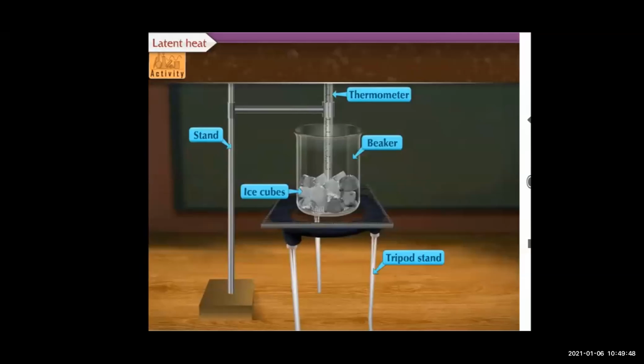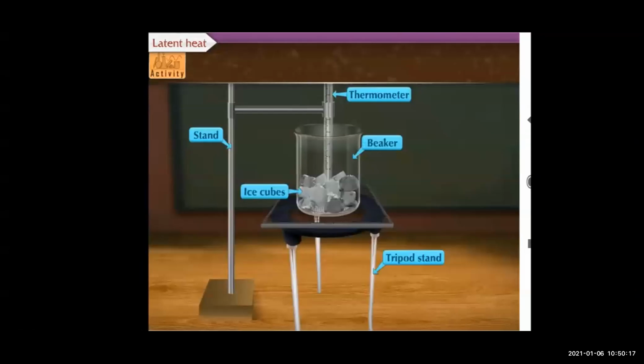Now what happens? As the ice is heated, it starts melting. Stir the mixture of ice and water. Continue the heating even after the ice starts melting, and at last draw a graph of temperature versus time. So first, these are the things we are going to do. Now see what we will observe.